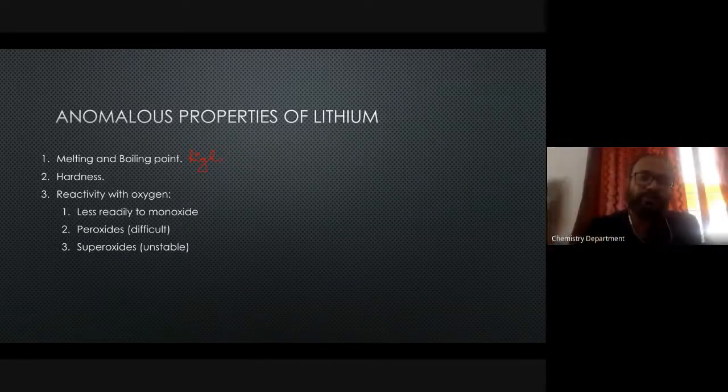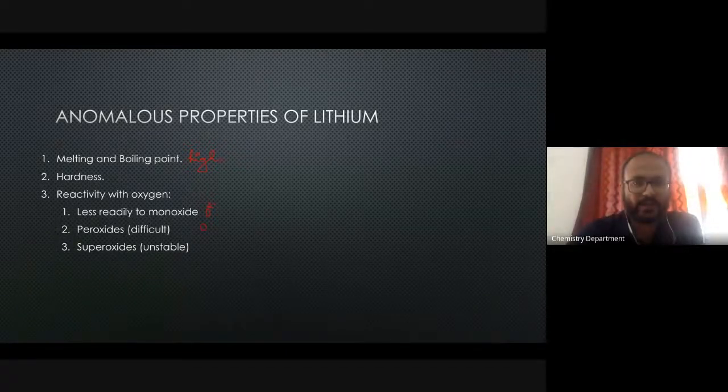So if you compare the sizes of O2 minus, that is in case of monoxide, O2 2 minus in case of peroxide, and O2 minus in case of superoxide, the size is increasing in this particular order.